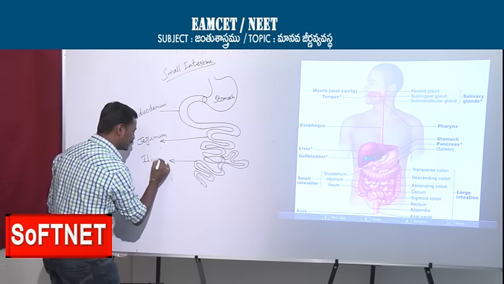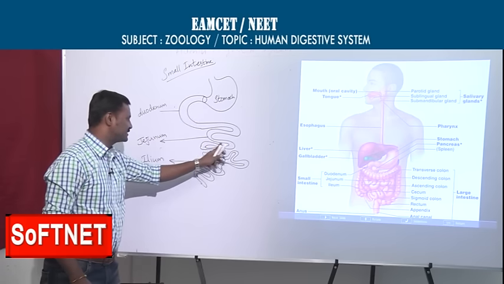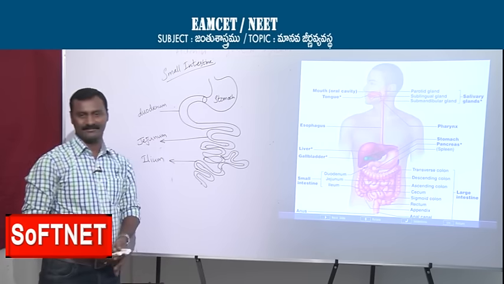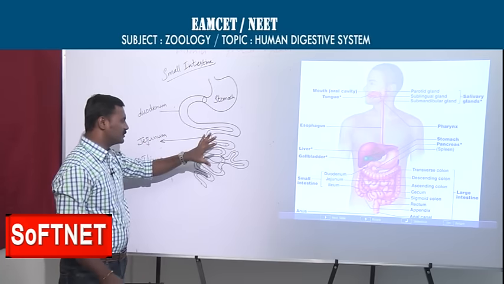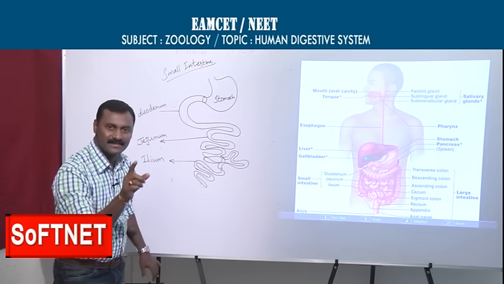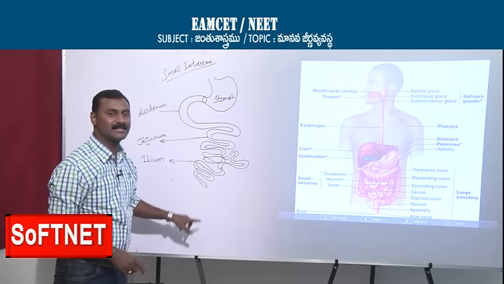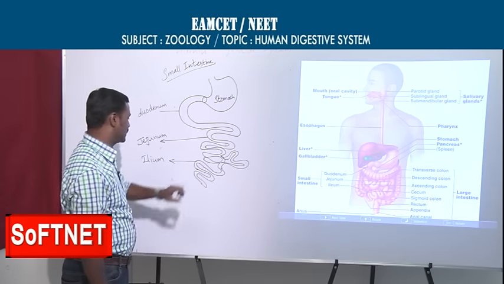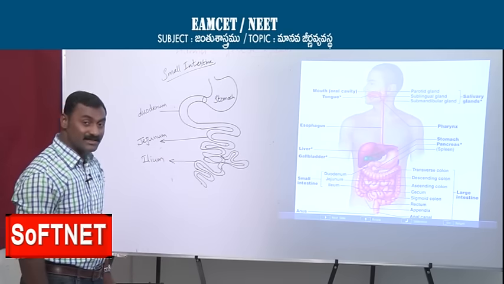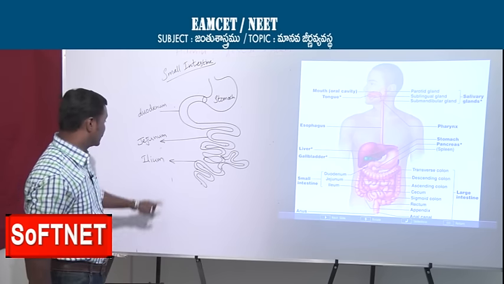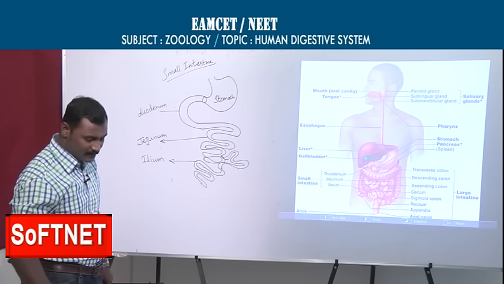Now you understand what the duodenum, jejunum and ileum are. The duodenum is a simple tube with light curves, but after the jejunum, the ileum has so many curves. It is the longest part of our alimentary canal, where more digestion and more absorption occur. This part is very important for absorption. Anyway, one by one we will come.